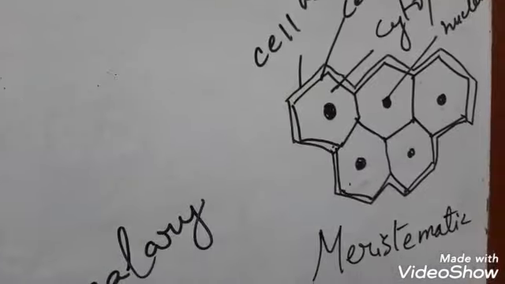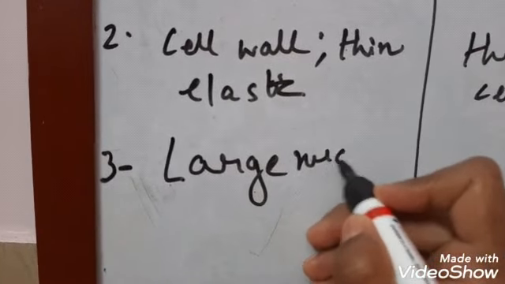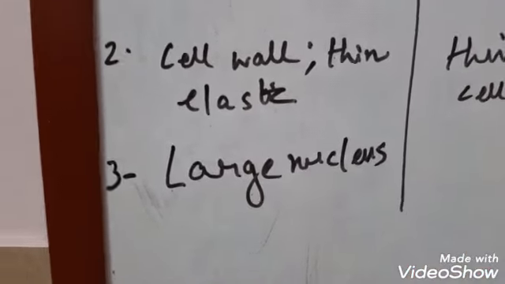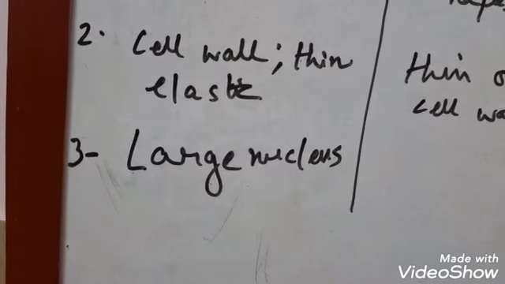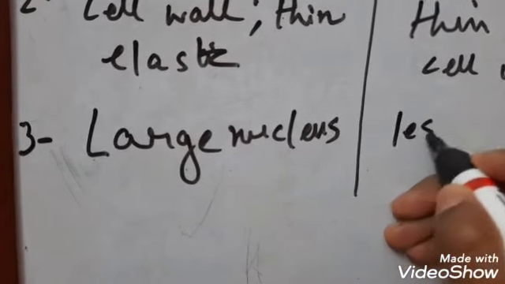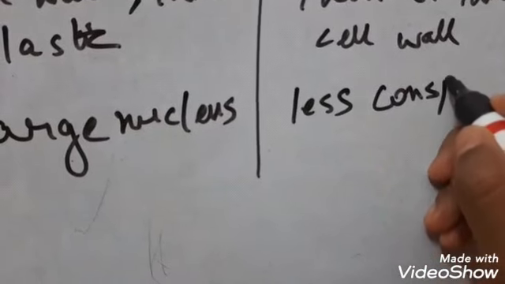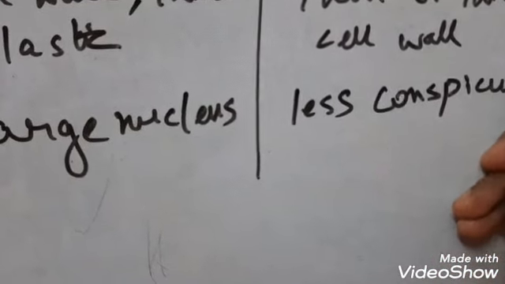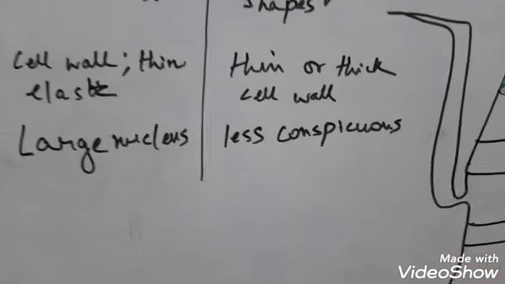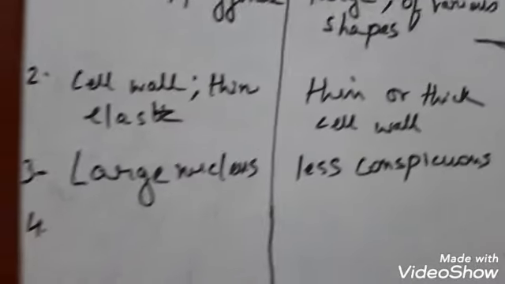Nucleus. In meristematic tissue, you see I have drawn a large and prominent nucleus. So the nucleus here will be large. Large and prominent nucleus. If you write down, you can write the prominent also. Here how will be the nucleus? It is not that prominent. It is less conspicuous. Conspicuous means it is not that prominent. Clear? Fourth point. I will give you 5 points.